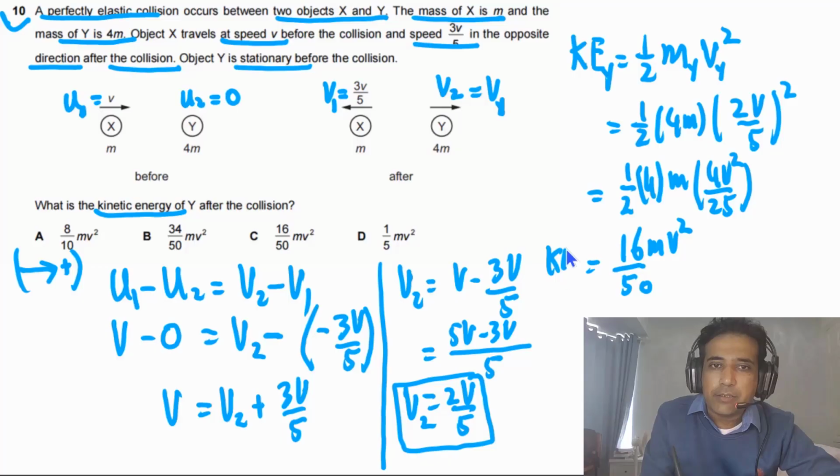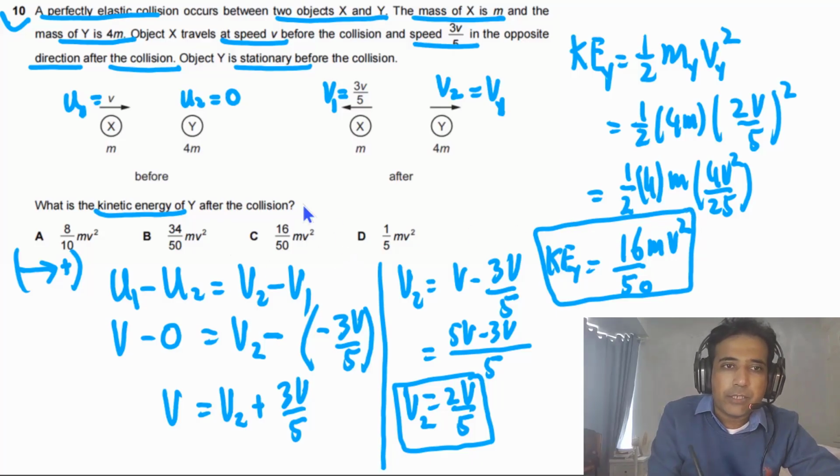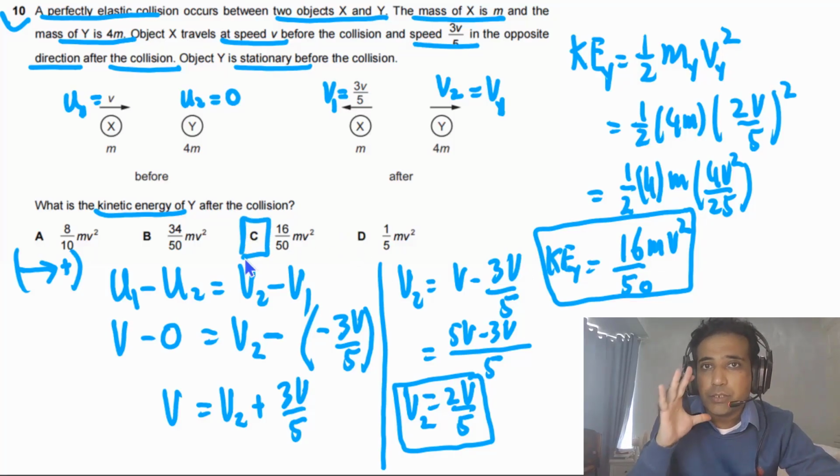So this is the kinetic energy of y. So this is our final answer. You don't need to simplify. If you look at the given options, you see the 50, so you no need to divide by 2. So the answer for this question is C, and this is how you can answer.